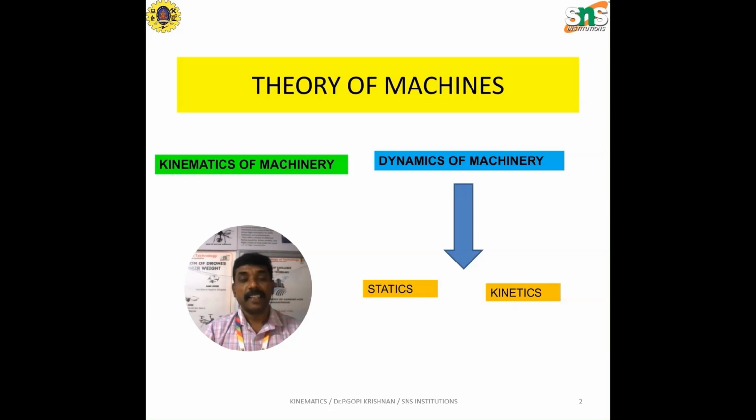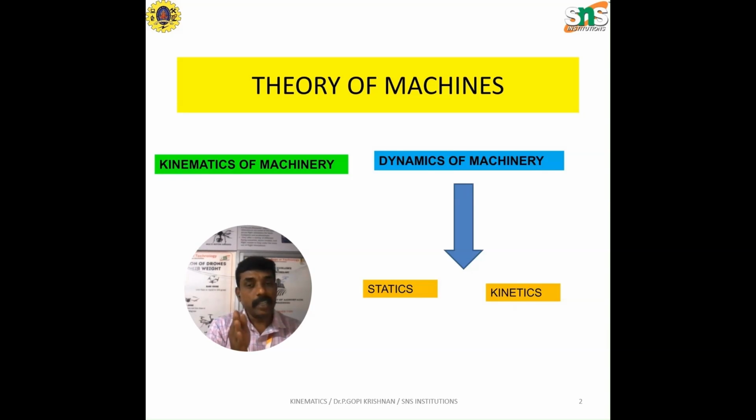Theory of machines is the topic I am going to present today. The meaning of theory of machine is that we know the literal meaning of machine. For example, if you are giving some kind of energy to the machine, it will give some other form of energy, which is called a machine. Say, for example, a bicycle is called a machine. If you give rotation to one of the components of the bicycle, it gives transportation. So one form of energy is converted into another form. This is what a machine is meant for, right?